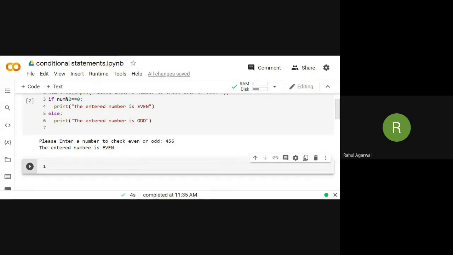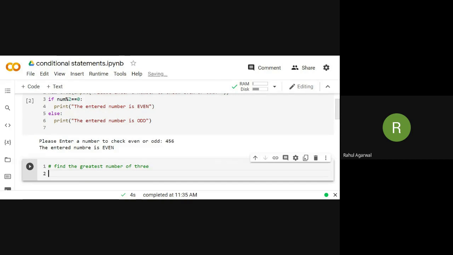Now we are going to see the program on nested if. Here we have to find the greatest number of 3 numbers. Three numbers are there, and we have to find out which is the greatest.